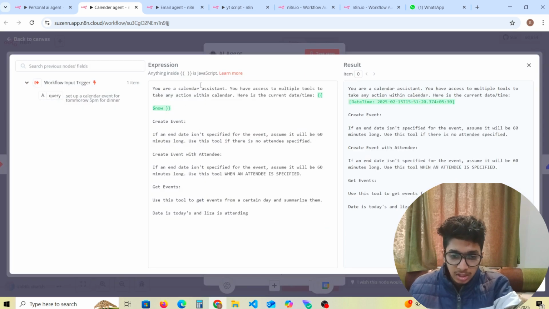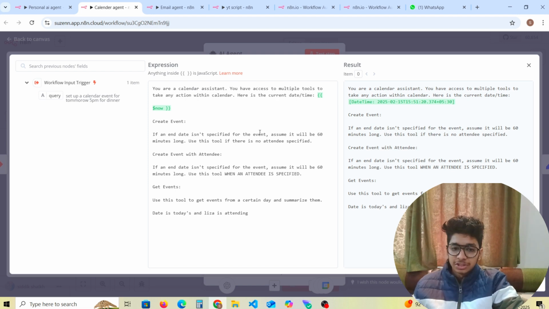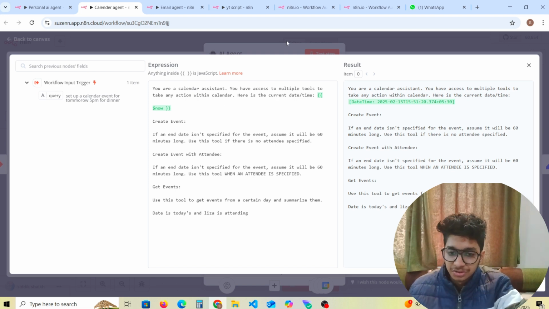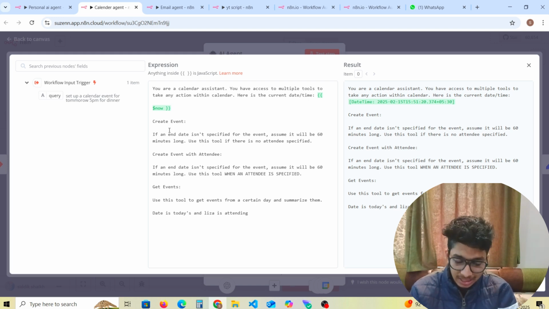You have to make it pretty concise, and you have access to multiple tools. So in the expression, we have calendar agent assistant. You have access to multiple tools, take action in the calendar. There is the time date now. For the events, we have create event, create event with attendees, and get events.